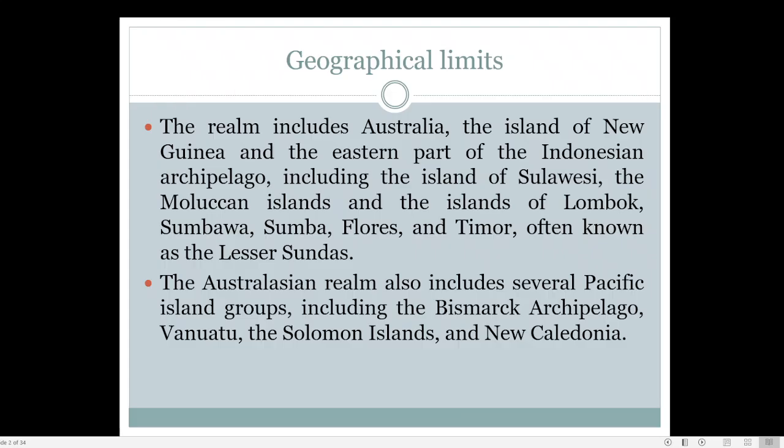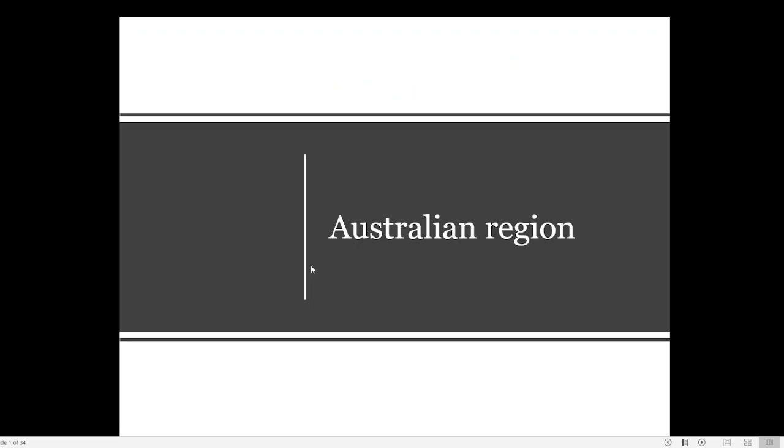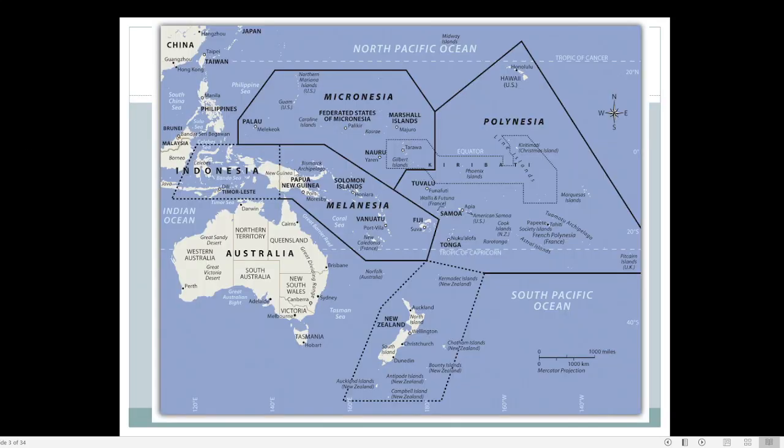The next region coming under the Australian region is the eastern part of the Indonesian archipelago, including the islands of Sulawesi, the Moluccan Islands, and the islands of Lombok, Sumbawa, Sumba, Flores and Timor, often known as the Lesser Sundas. Along with this island, there are a number of smaller islands here. All these islands are mainly part of the Australian region or Australian realm.